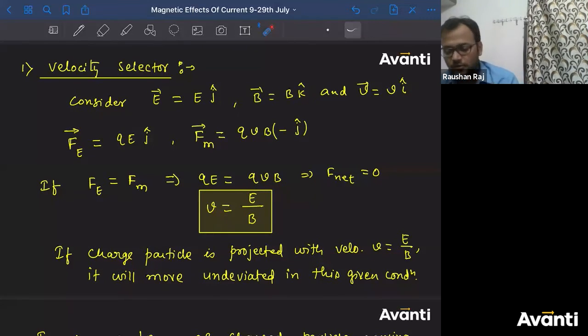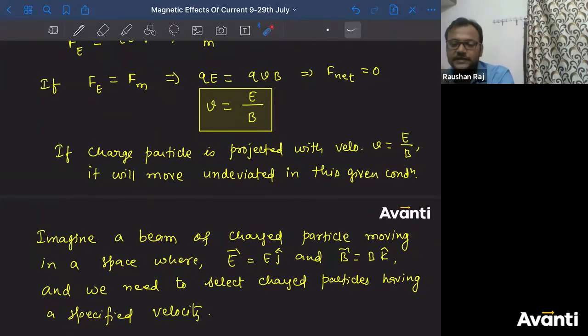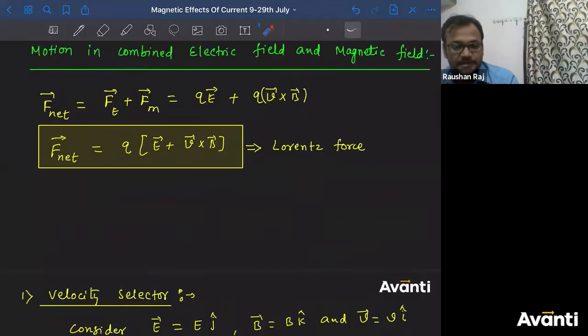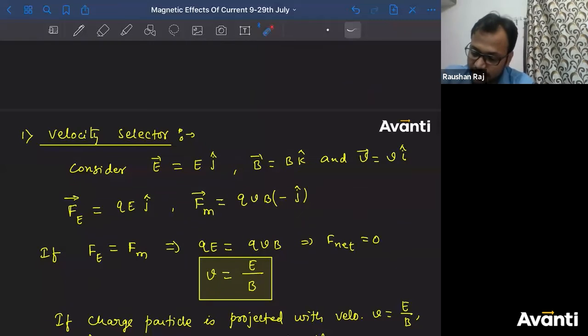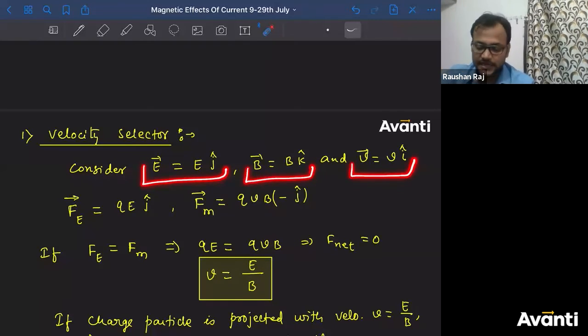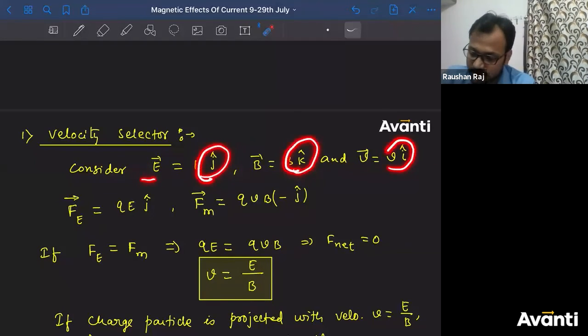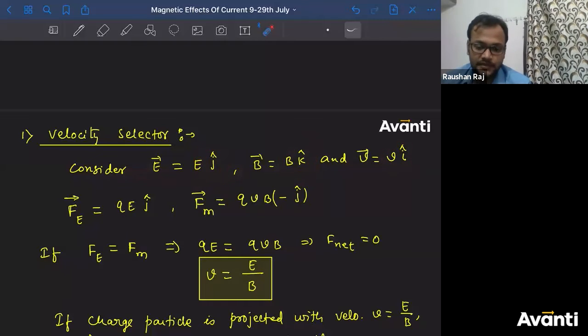ठीक है? आप ऐसा arrangement करो कि only those particles which will be coming in a straight line will be collected. Rest all of them will be absorbed in the path. So you decide how you have to design that kind of arrangement. That is up to you. You can design on your own also. ठीक है? बहुत सारे methods हैं उसको कि भाई ये charged particles को मुझे absorb कर लेना है. All right? चलो. So this was one of the method, one of the condition. Okay. See, I have specified the directions of V, B, and E, special arrangement I have maintained. That electric field is along y-axis, magnetic field is along z-axis, and velocity is along x-axis. Then this is going to happen. This is one of the case.